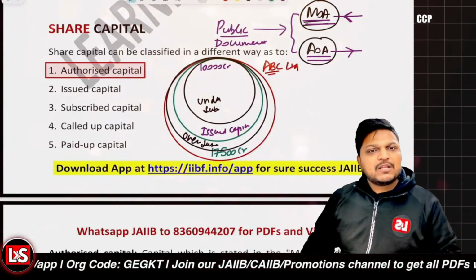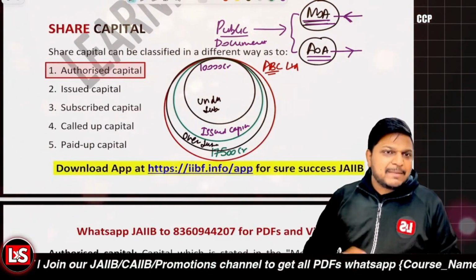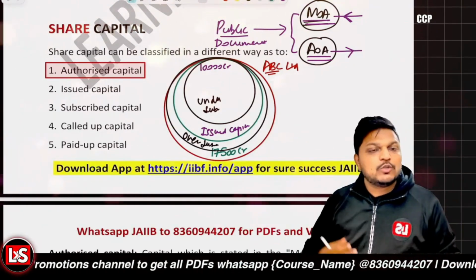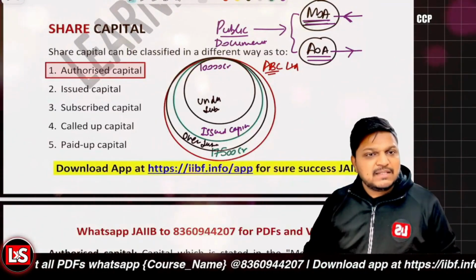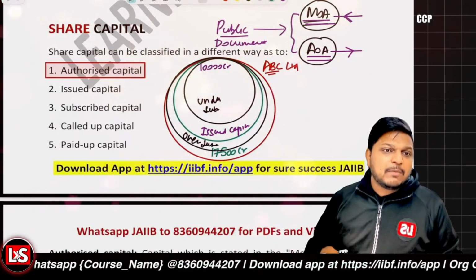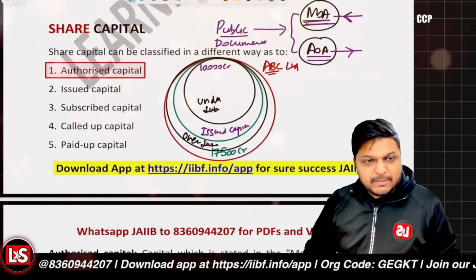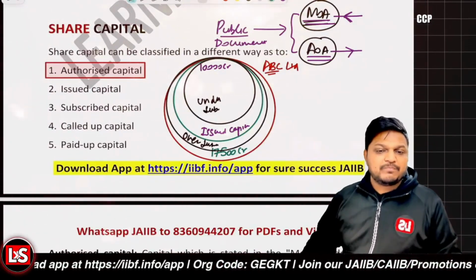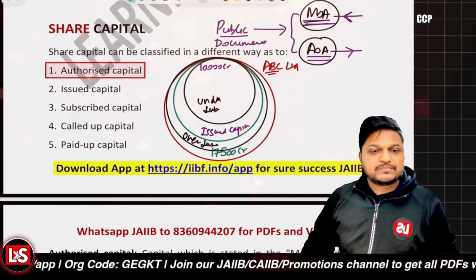Authorized capital is just the amount which is mentioned in the documents of the company. Issued capital is the maximum amount that the company is going to issue this time, for which the company is going to roll out the IPO. The applications which are received are the subscribed capital. The amount which is being called up is the called up capital. And the amount which is actually received by the company is the paid up capital, right?